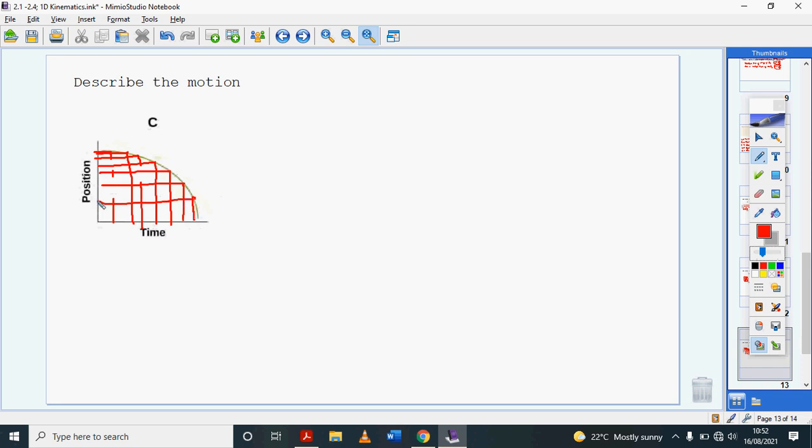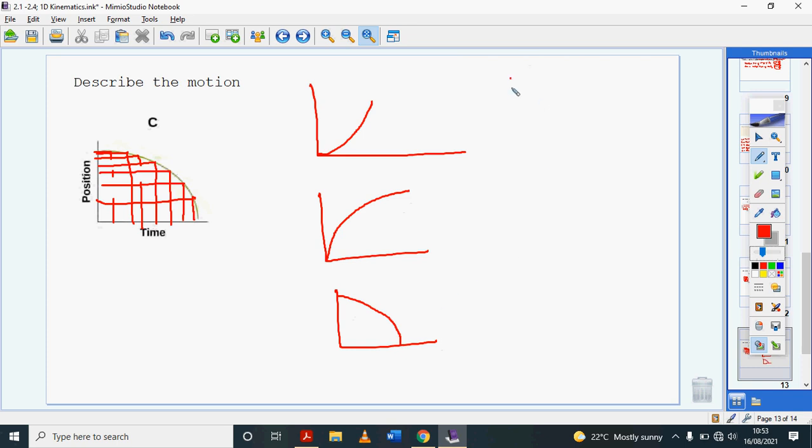In your notes, I need you to draw each of these graphs and describe what they mean in terms of acceleration.